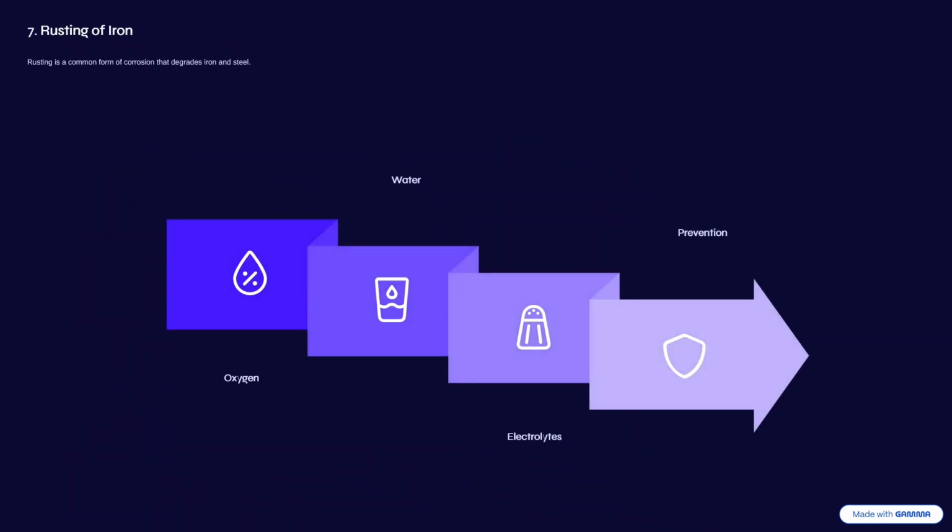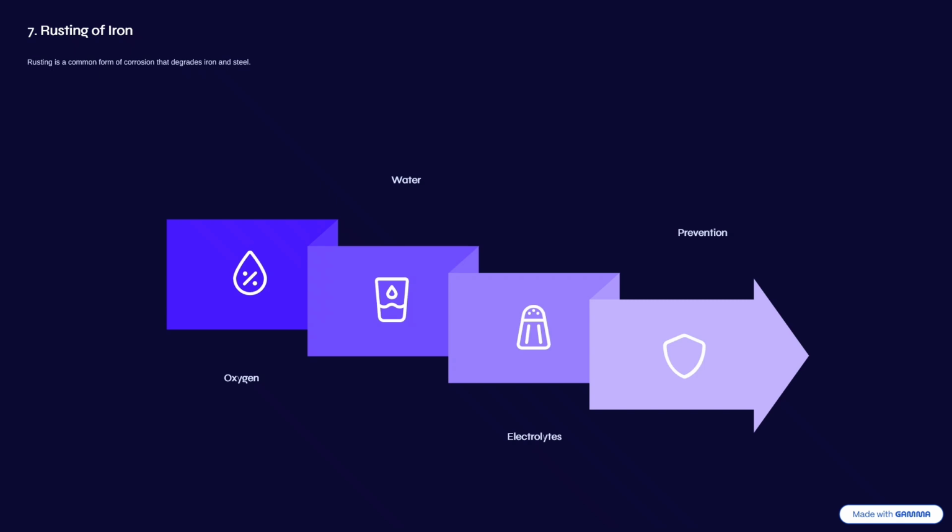Now we have rusting. Rusting is a common form of corrosion that degrades iron and steel. It's just hydrated iron(III) oxide, and that is what we refer to as rusting. Other substances can rust as well, but the main substance we ought to know is iron. Rusting usually requires water or moisture. We also require air, which is oxygen.